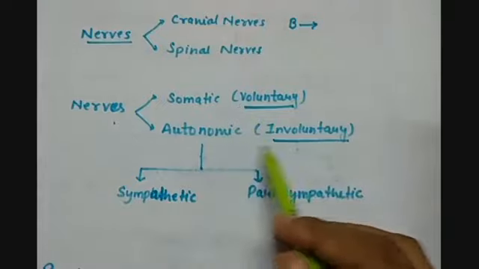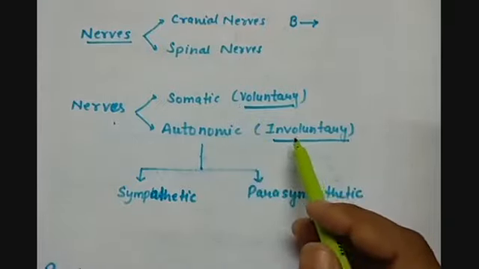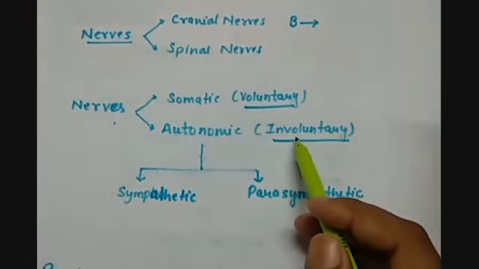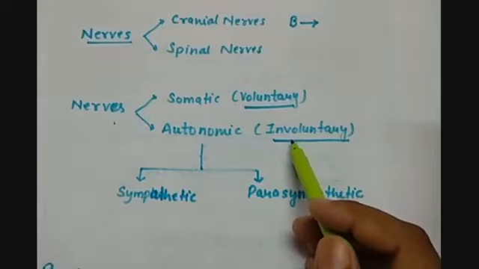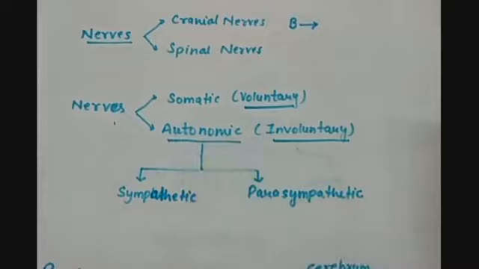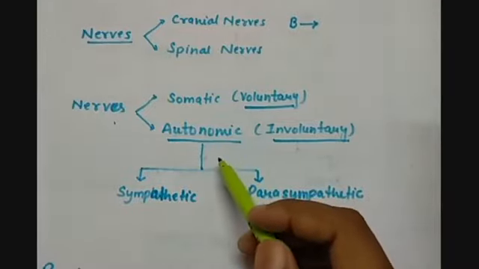Under the autonomic nervous system, we have examples like the circulatory system, the nutrition, the respiration that occurs inside the body, and the transport that is happening inside the body. All these actions are involuntary and autonomic. The blood is doing all these activities, but the brain is controlling them.